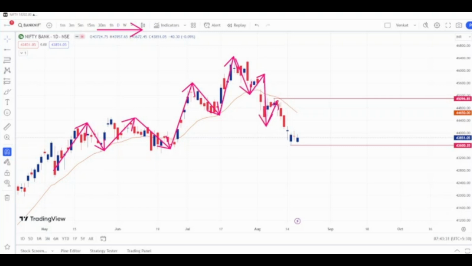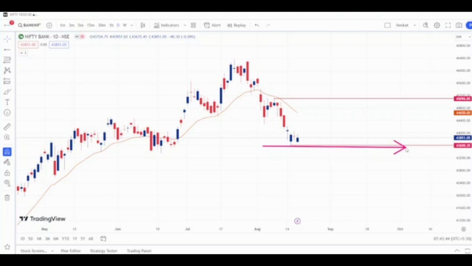Again this is an impulsive move, again a correction. Again we have seen an impulsive move. Now it is in a correction phase for this impulsive move. So what are the levels for the next week for Bank Nifty? We will short Bank Nifty below 43,600 and we will long Bank Nifty above 45,100.